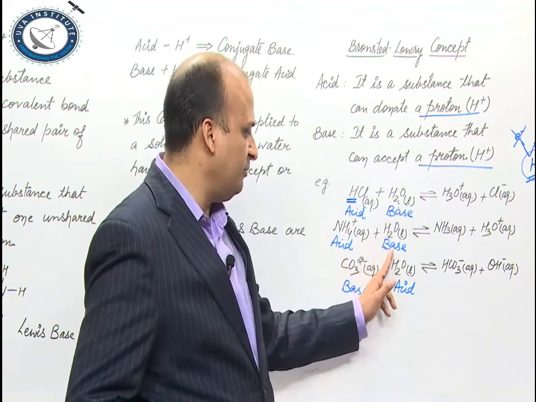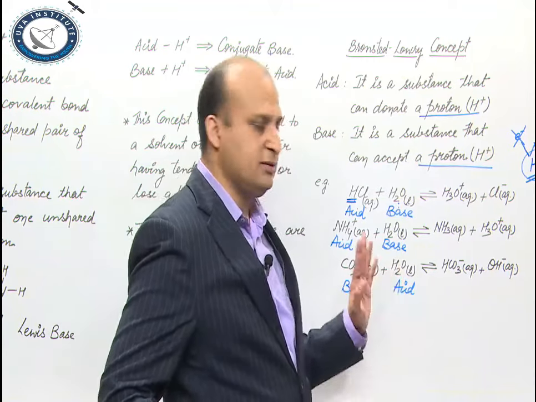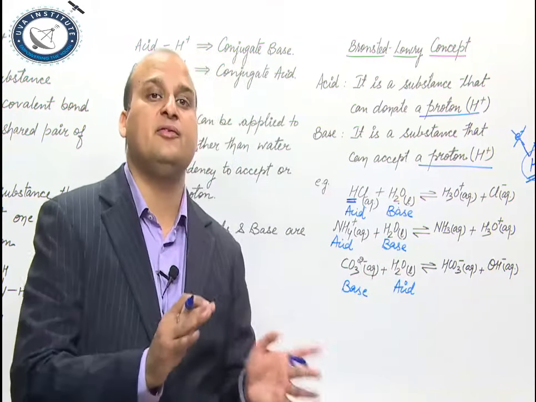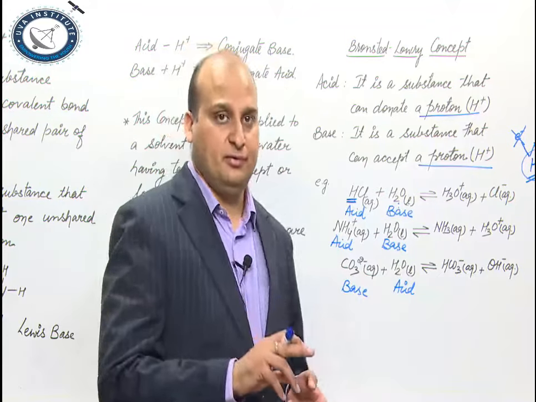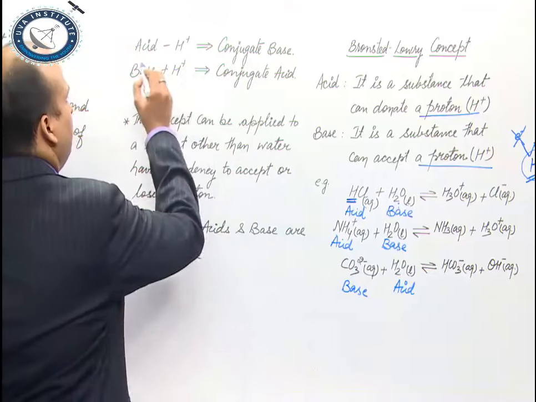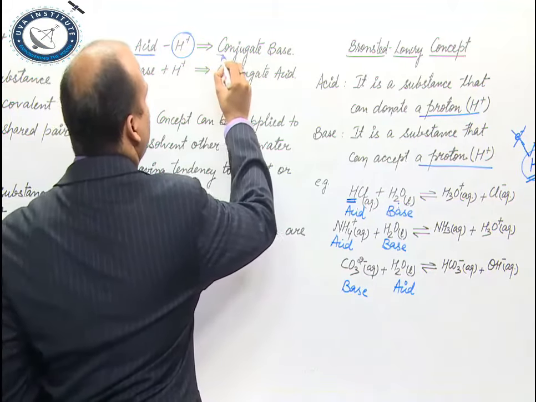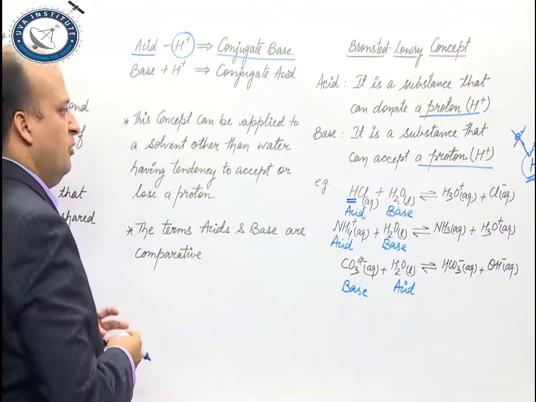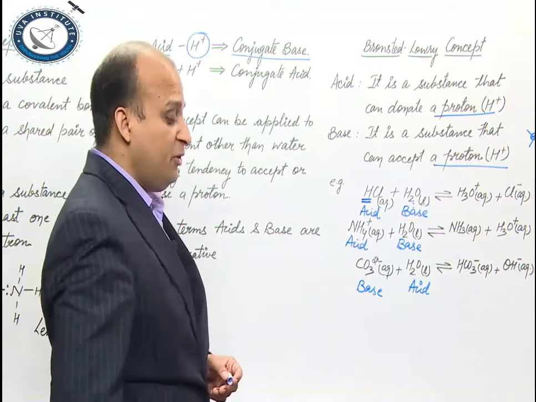Losing, acid, gaining, base. Gaining, so base. Losing, that is why it is an acid. Okay? So, the acidic and basic nature is comparative. That is what I have read over here, that if an acid is losing the H plus ion, it forms a conjugate base. What does it form? Conjugate base.